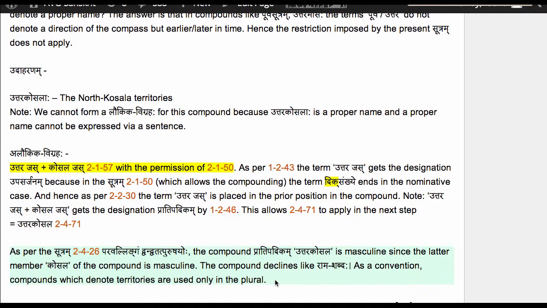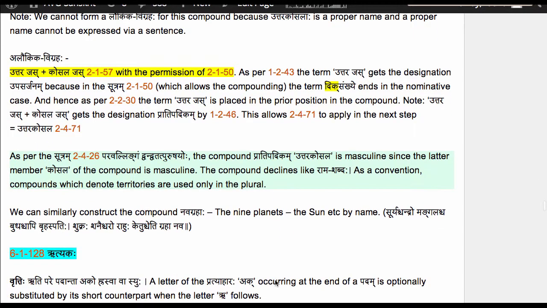We can similarly construct the compound Navagrahaha, the 9 planets, meaning the sun, etc., by name. Suryaschandro Mangalascha Buzaschapi Bruhaspatihi Shukrashanaischaro Rahu Ketuscheti Graha Nava. So Navagraha is a valid compound because it refers to those 9 planets by name. But if we say Panchagraha, that is not allowed because there are no specific 5 planets by name that can be referred to as Panchagraha.